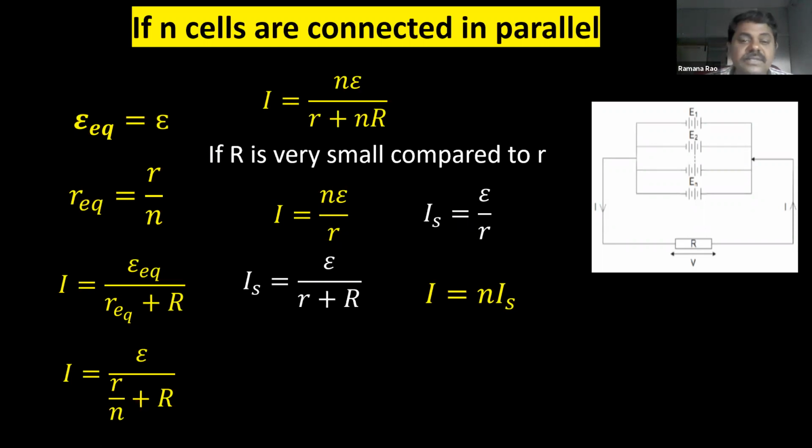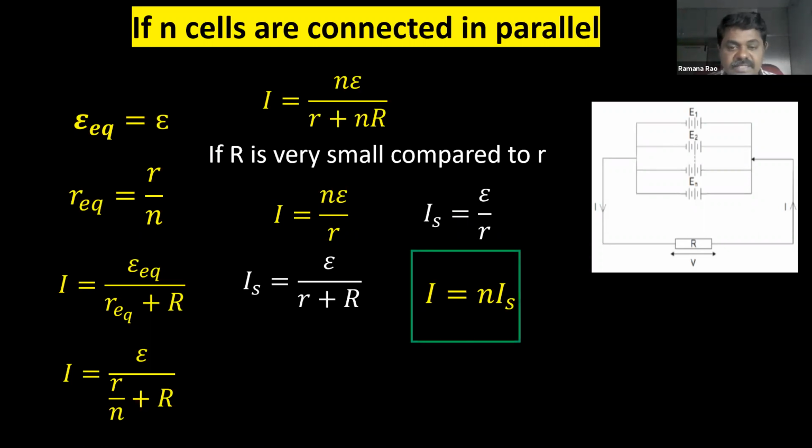That means the current is going to be multiplied by that many times, the number of cells. So this is the advantage of connecting cells in parallel, but it is preferable only if a condition is satisfied. What is that condition? If R is very, very small. That means if the load resistance is very small, only then is this preferable to get maximum current. So we'll see that point.